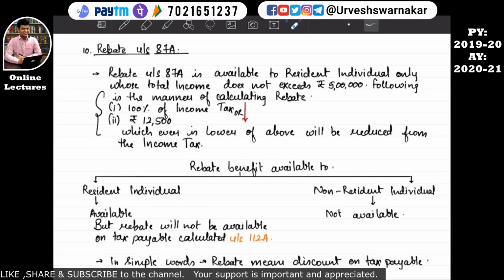I hope you have understood this part, because this is the main crux. Either 100% of the income tax or 12,500, whichever is the lower, will be available. It is not like the government has given a straight 12,500 as rebate.